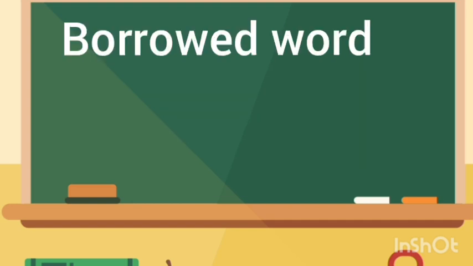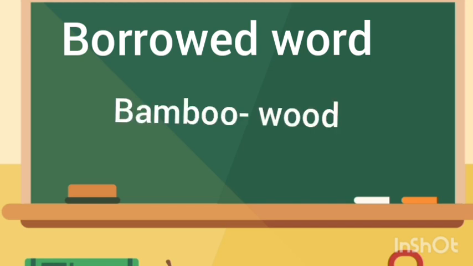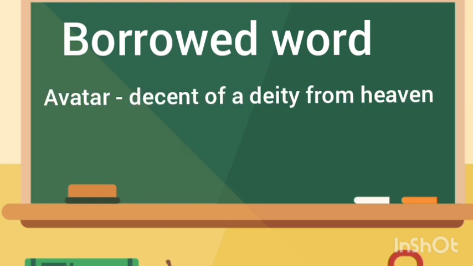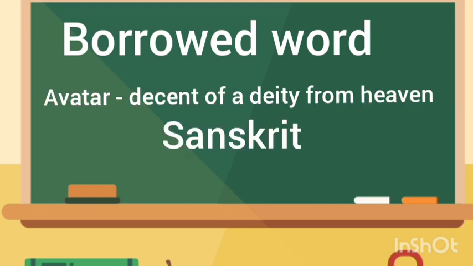What do you mean by borrowed words? Words taken from Indian languages and included in the English dictionary are referred to as borrowed words. Let me tell you some examples. Bamboo, that means wood, is taken from the Kannada language. Avatar is taken from Sanskrit, meaning descent of a deity from heaven.